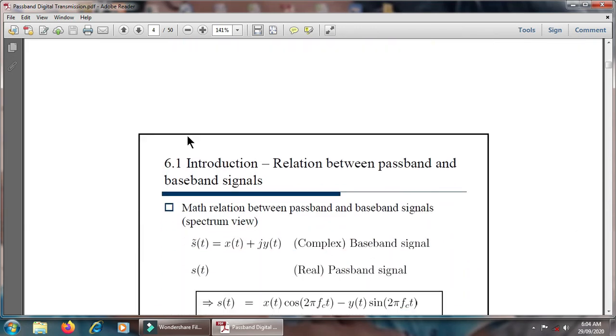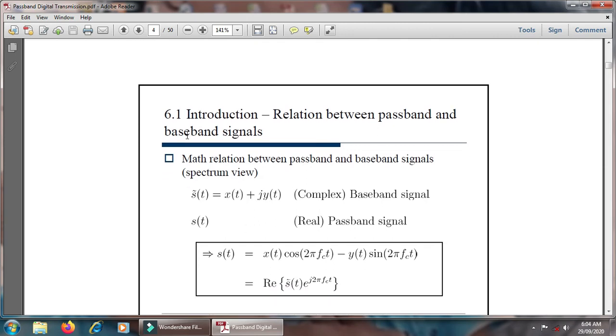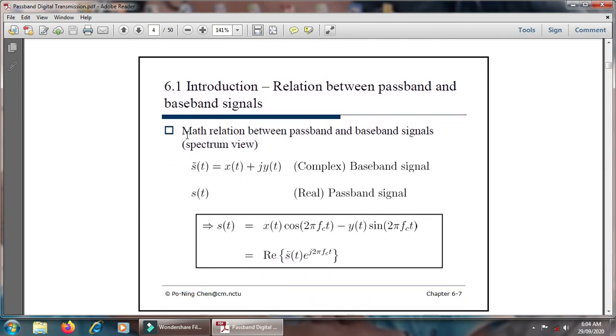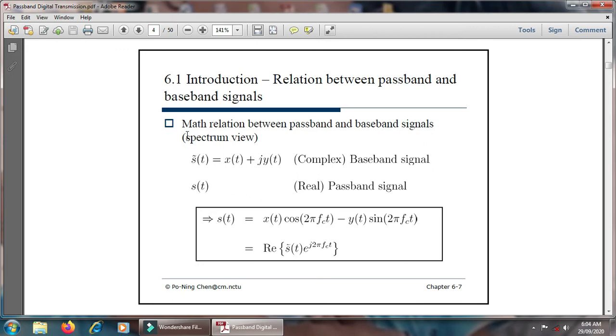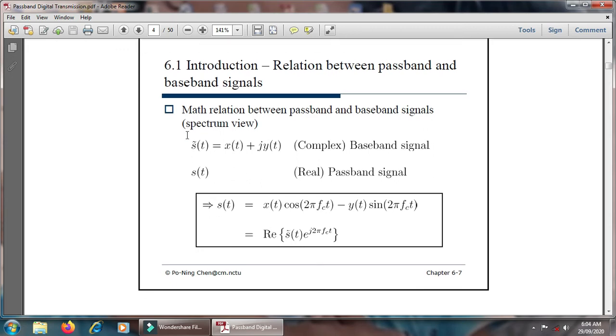Then, an introduction about the relationship between the passband and the baseband signal. In the case of the baseband, there is a mathematical relationship between the baseband and passband signal in concern with the spectrum view. This will be a relationship with S bar of t, which is equal to x(t) plus j y(t). It is the combination of both real and imaginary terms, which means it is a complex term.